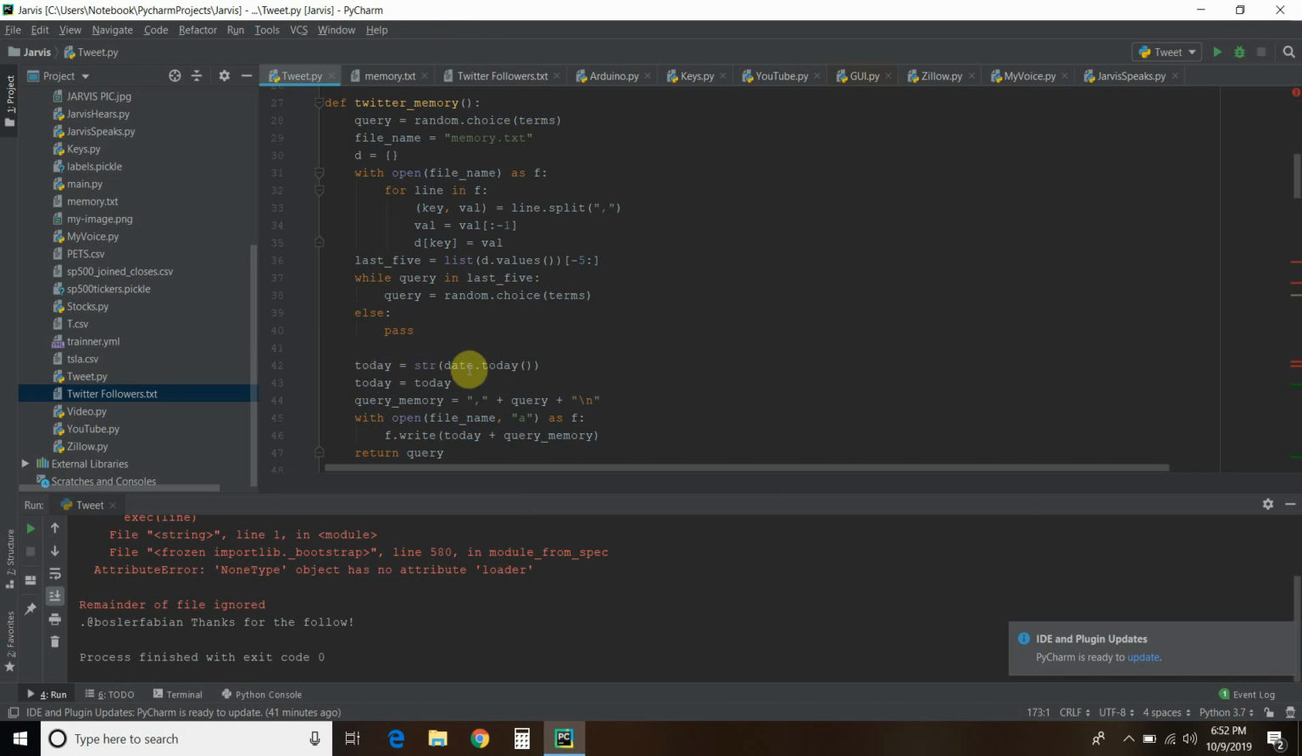It's going to add today's date and then a comma, add the query that's not in this last five and a line space. And then the syntax for writing to a file, or in this case it's called append. So with the file name open, memory, we're going to append A, and we're going to write today's date, which we declared up here, and the query memory, which is comma, the new query, and a line space. And then we're going to return that query.